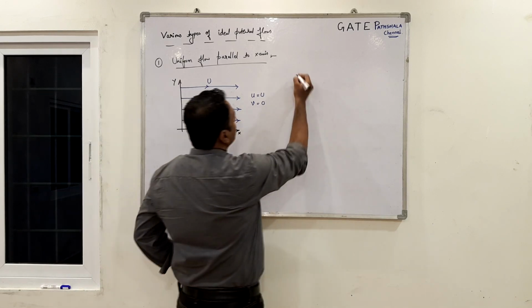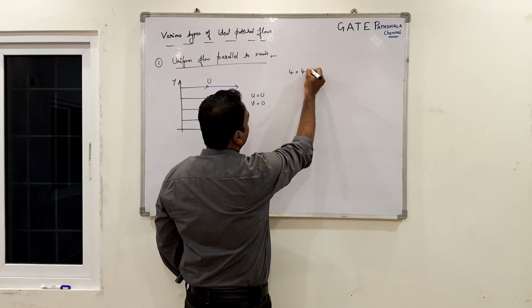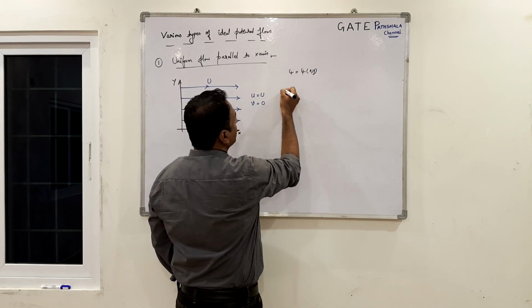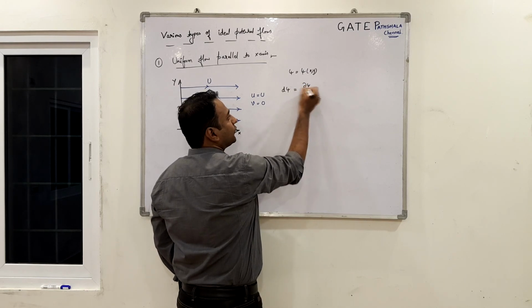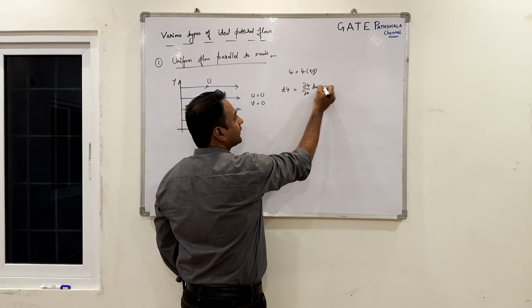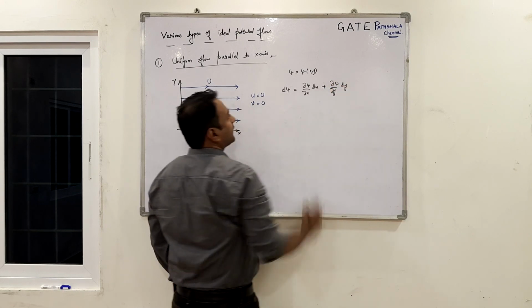Here we can write psi, which is a function of x comma y. So, the difference in stream function can be written as dou psi by dou x into dx plus dou psi by dou y into dy.